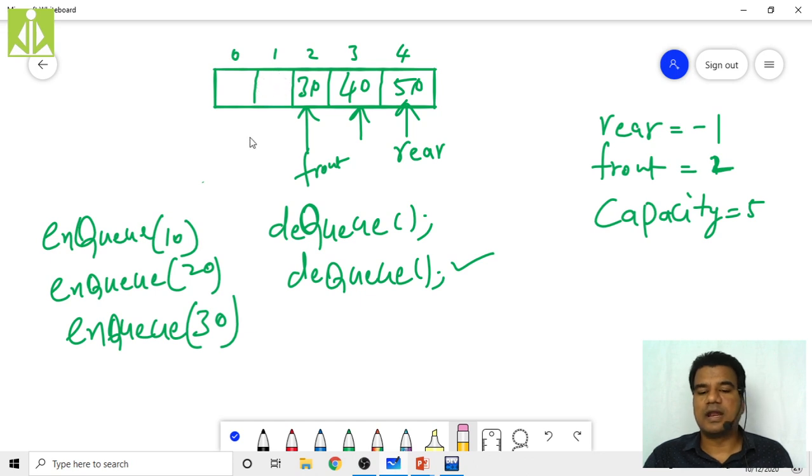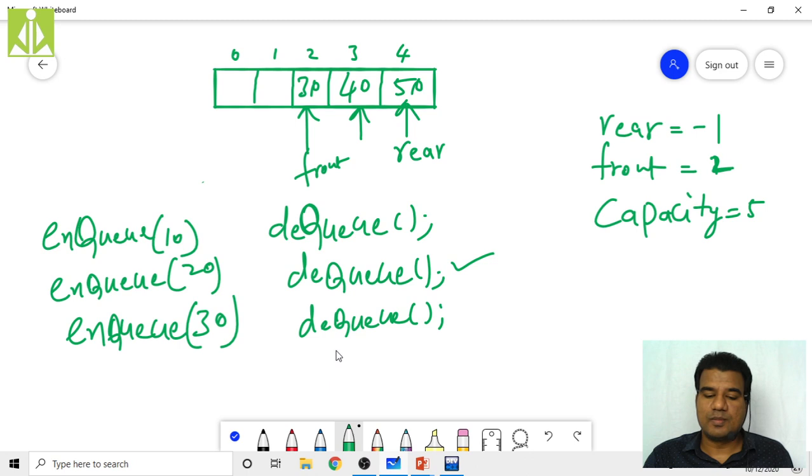Like this. Now if I perform one more DQ, what will happen? Again I have to increment the front value. So my front will now become 3, and it will point to the third location.